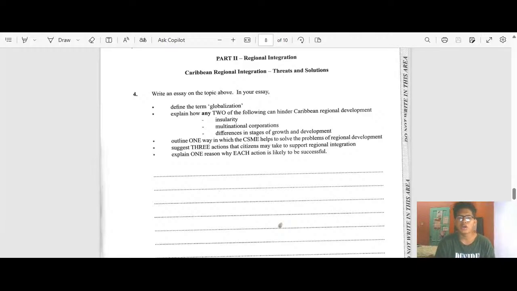Explain how any two of the following can hinder Caribbean regional development: multinational corporations, right? What happens a lot of times is that these multinational corporations come into these economies and hinder development. And what it's asking here is, how do these multinational corporations hinder development?